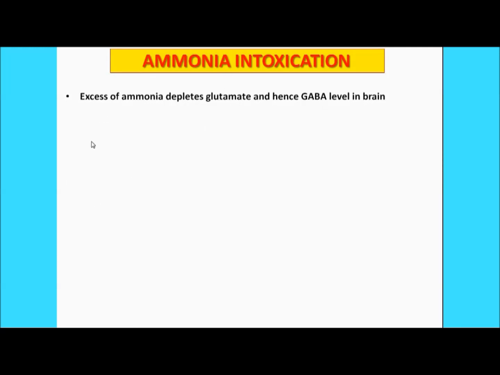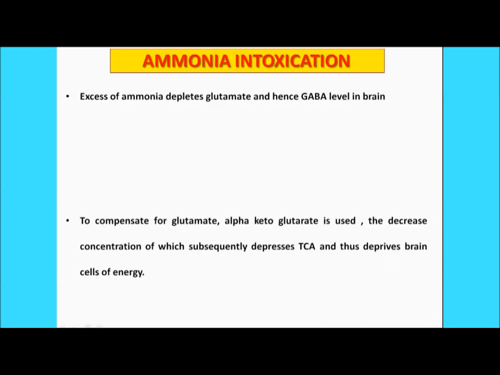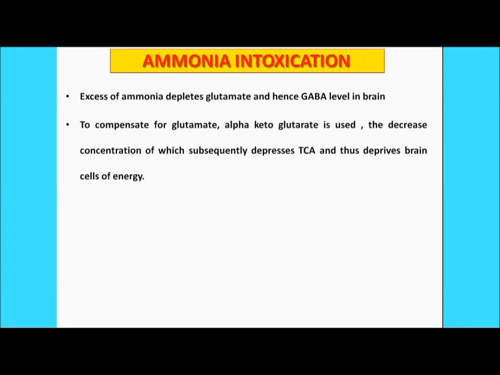Now if a high amount of the ammonia is present in the blood, this ammonia will be used by the glutamate to form the glutamine, and the resultant effect is that a low amount of the GABA will be present in the brain, right? Moreover, to compensate the glutamate, there is another function in our body. The alpha ketoglutarate is used, and the decreased concentration of which subsequently depresses the TCA. TCA is the tricarboxylic acid reaction, so it depresses the TCA and thus deprives the brain cells of energy.